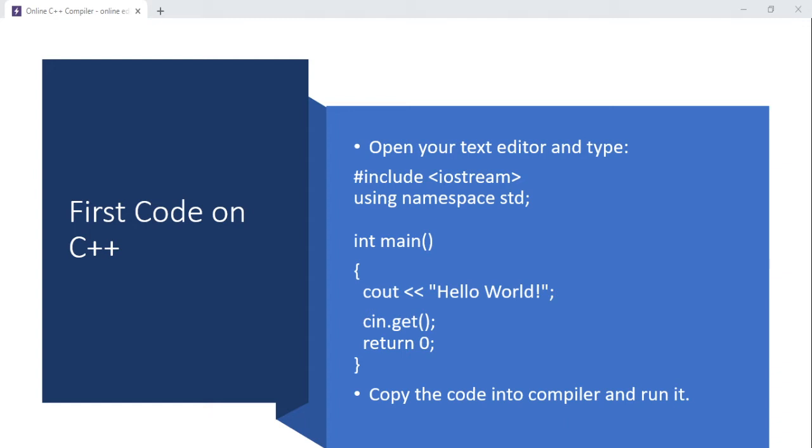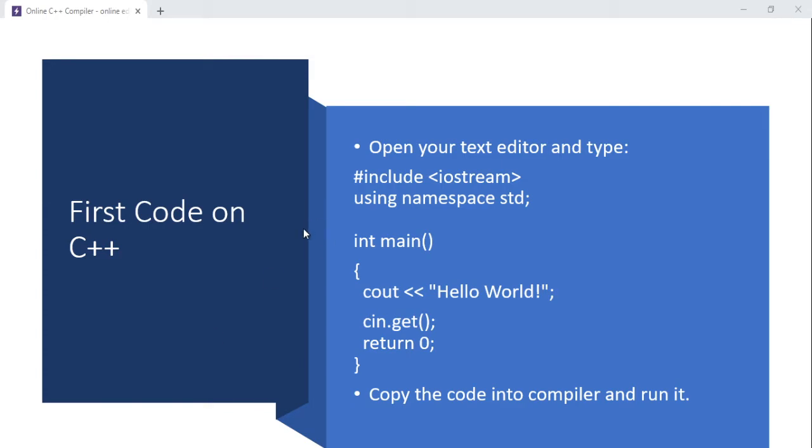I want it to wait for me to press enter. And then type return 0 and another semicolon. When you're finished with your code, put a curly bracket to close your function. And after you write it, copy the code into the compiler and run it.